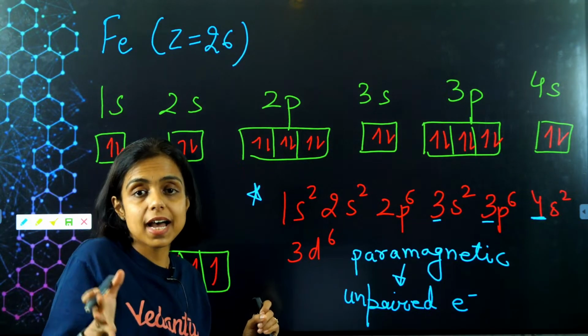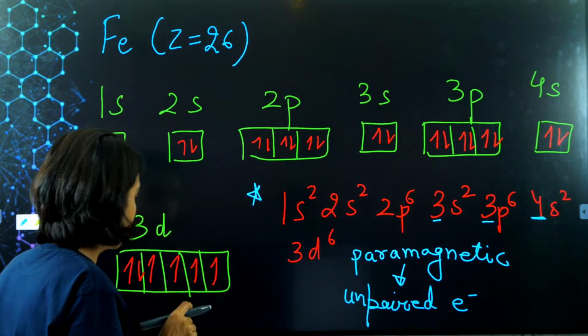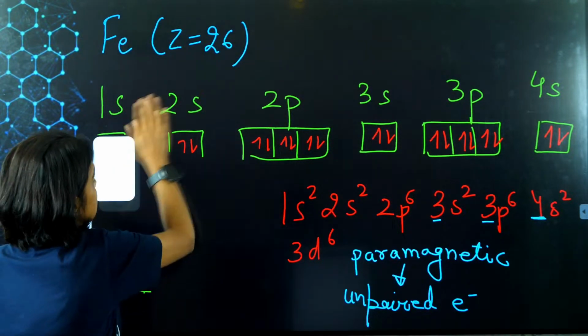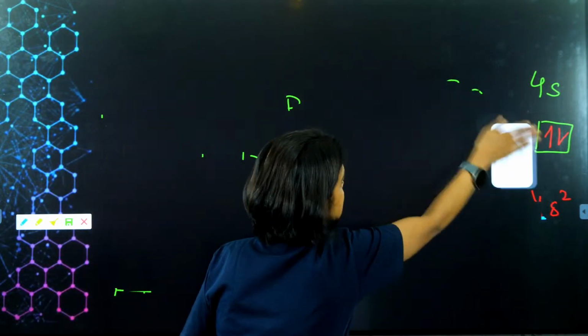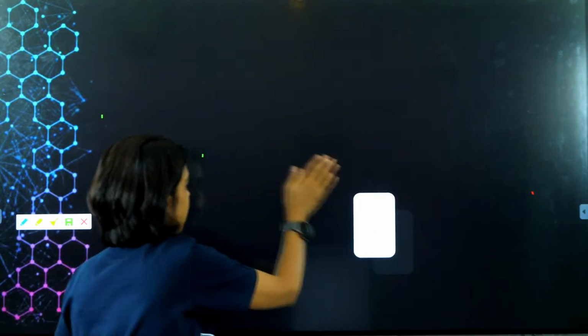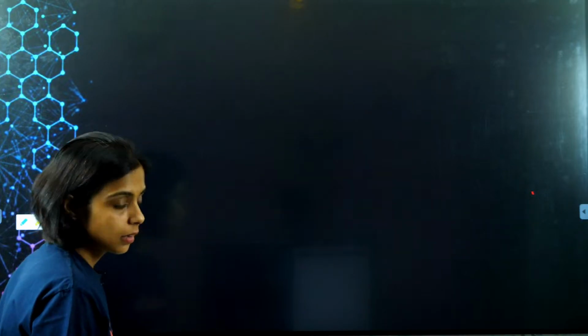Paramagnetic means unpaired electron; diamagnetic means all electrons are paired. It is about how they behave with the external magnetic field, whether they attract it or repel it.